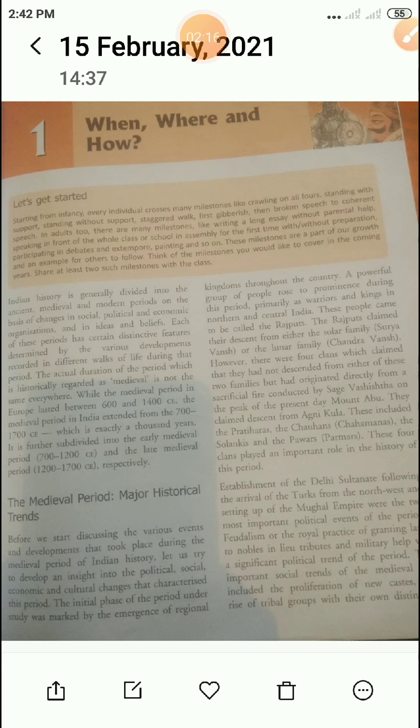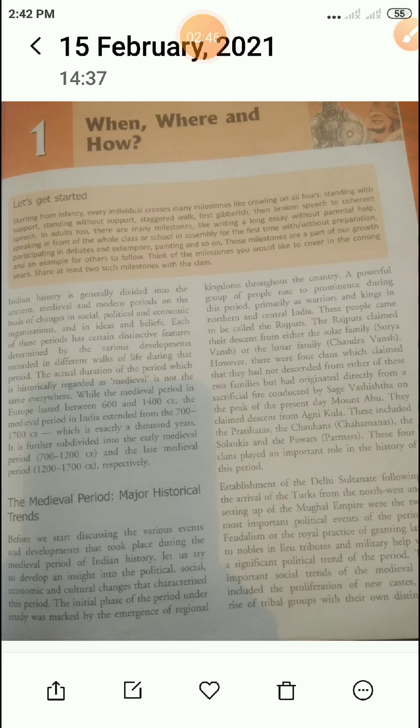So, what do you understand about history? History is also like that. What our ancestors have performed and done, that is all we collect here to read, learn and follow. Think of the milestones you would like to cover in the coming years. Share at least two such milestones with the class. This is the activity given here.